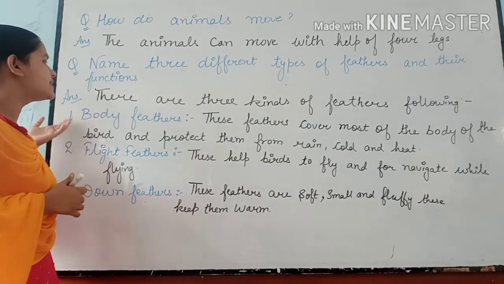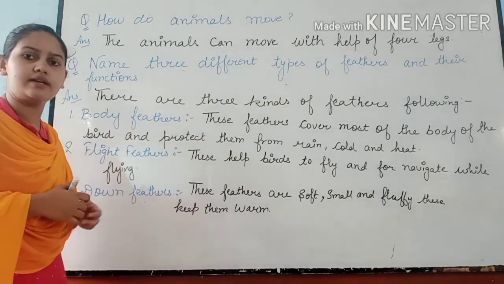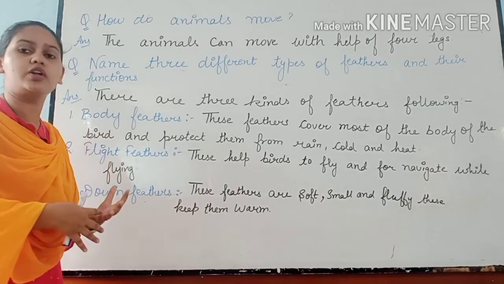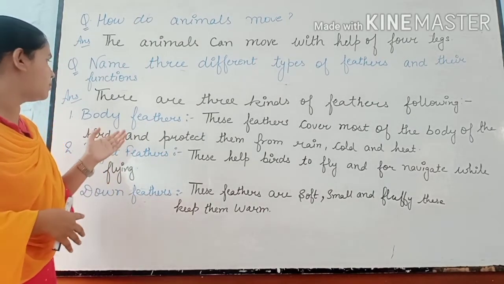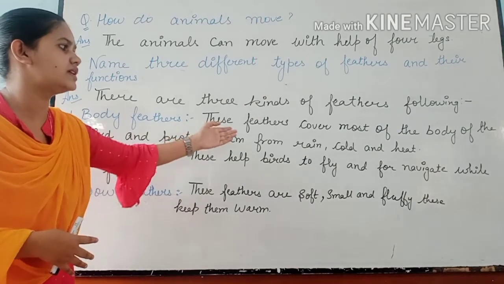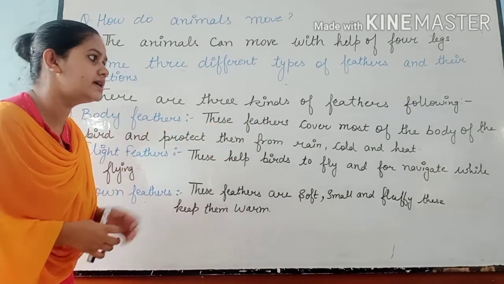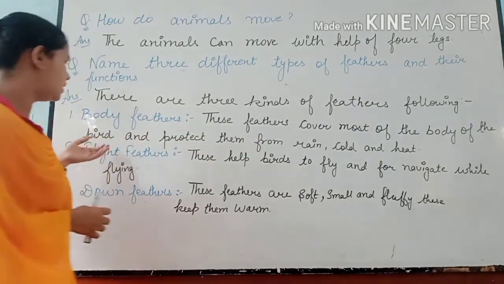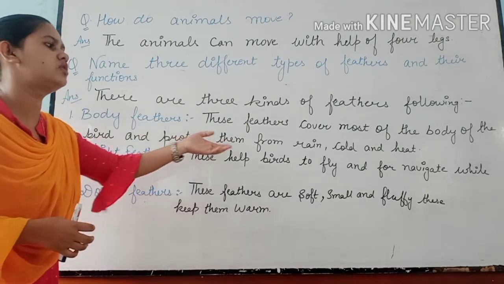The first one is body feathers, right? Which cover the whole body of the bird. That is body feather. We can see these feathers cover most of the body of the bird and protect them from rain, cold and heat.